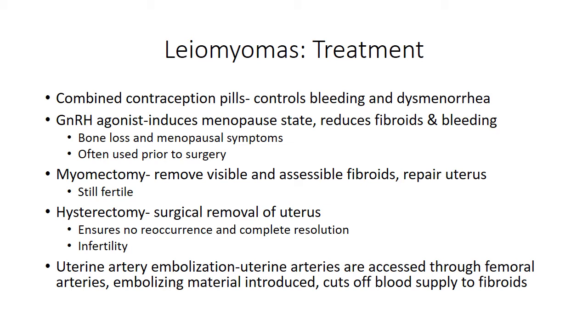The client may undergo a myomectomy, which is the removal of visible and accessible fibroids. The uterus remains intact. They might repair it. The client could undergo a hysterectomy, which is the surgical removal of the uterus. This results in infertility. And the client may undergo a uterine artery embolization. This is where the uterine arteries are accessed through the femoral arteries. Embolizing material is introduced, which cuts off the blood supply to the fibroids.